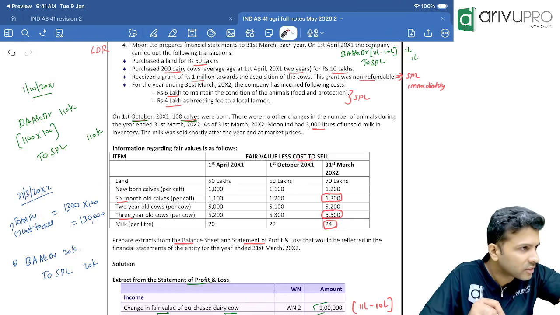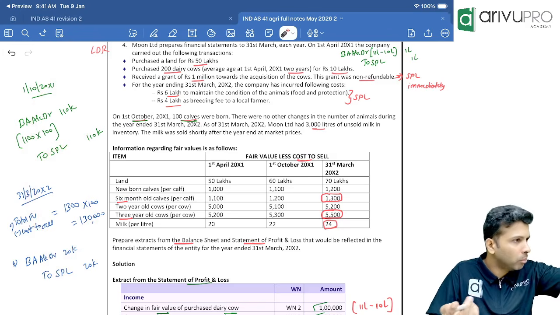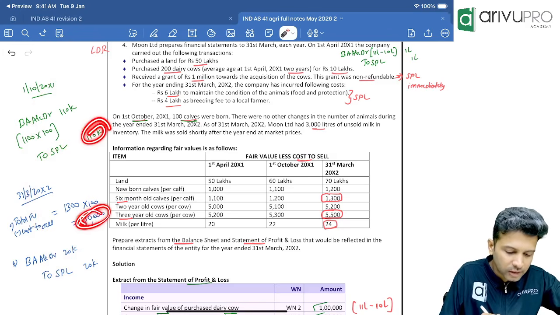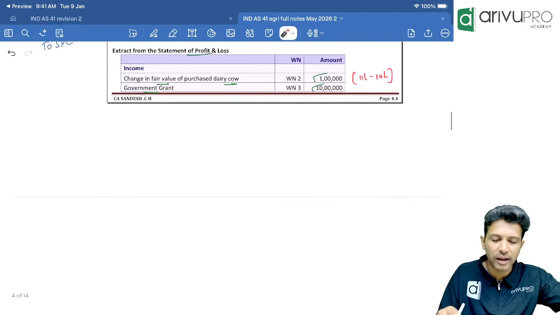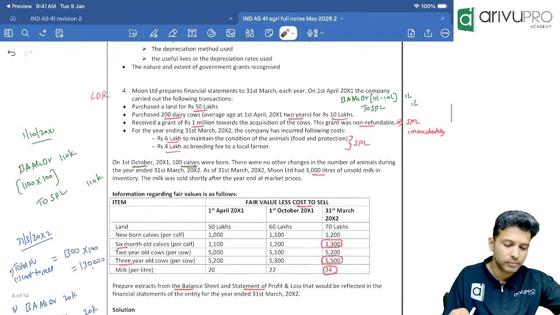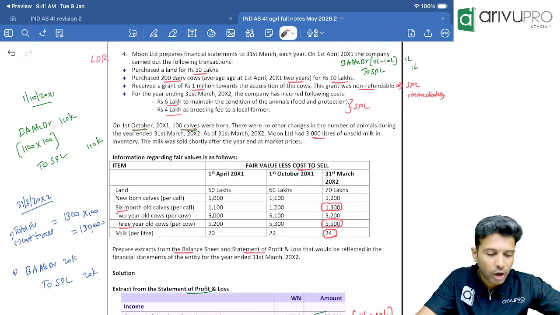But here they have not asked. They only asked what will come in the balance sheet and what will come in P&L. Both will get reflected at 1,30,000. So that's a shortcut. That's the reason you might not have seen any working note which ICAI has put forth. This is just for your reference I have shown. This question number 4, according to me, done.